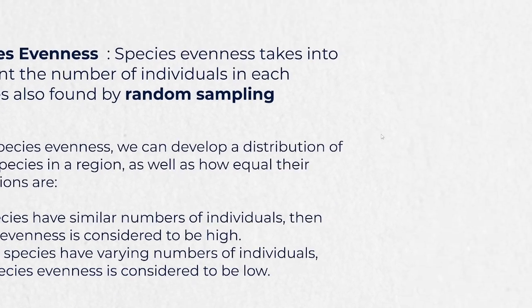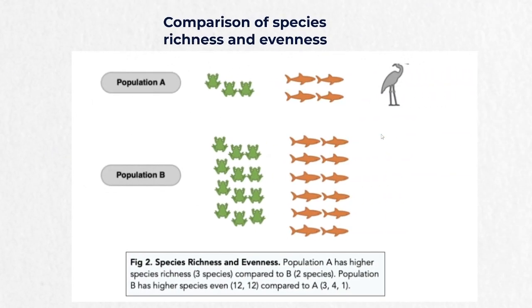Okay, so now let's compare here. See, in population A, there are three types of species: one seagull, one fishes, one frogs. In population B, there are only two types of species here, fishes and frogs. Now, what's the difference? Two species. Another difference is that there's a variation in the number of individuals.